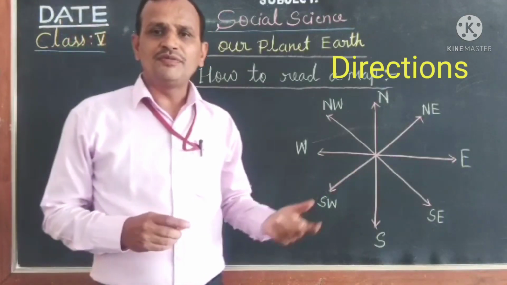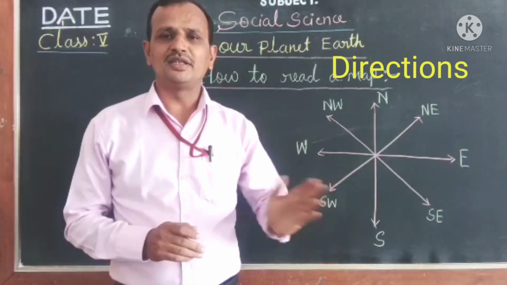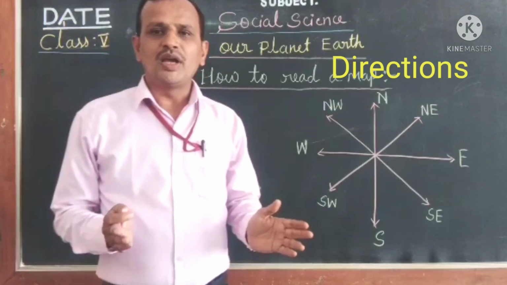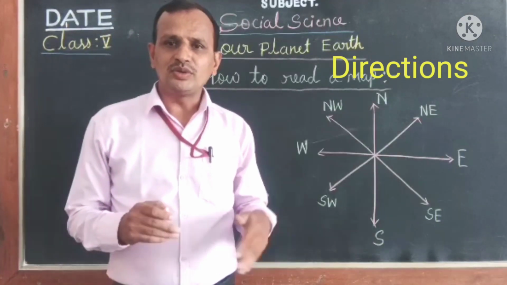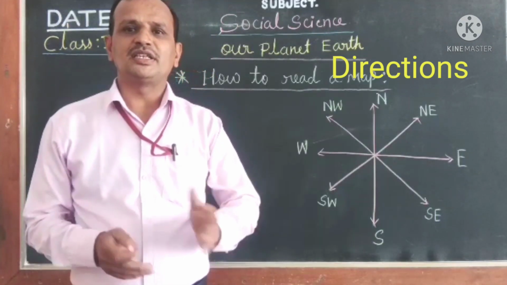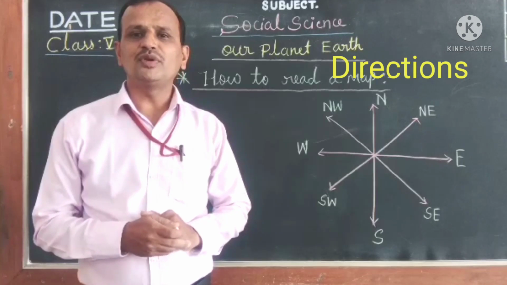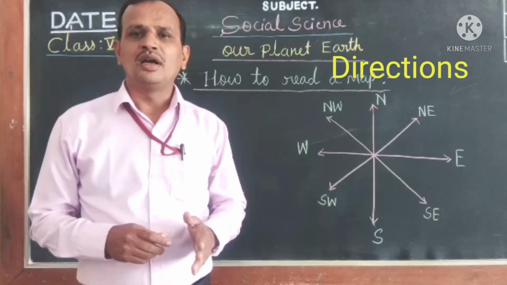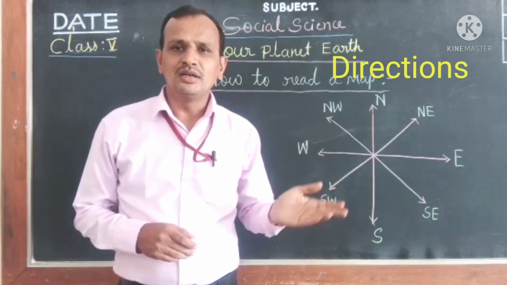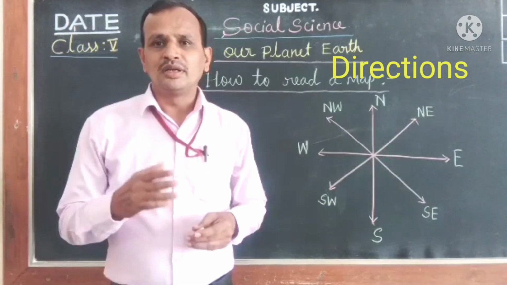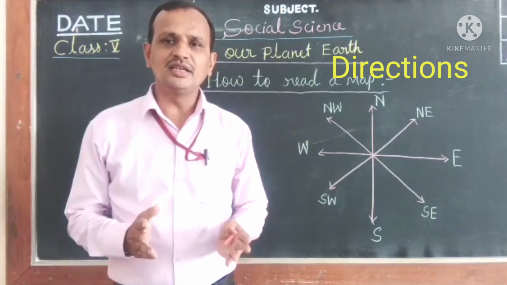And if we want to find the 4 directions without a map, there is a method, children. You have to stand in an open place early morning facing the sun, because the sun is rising in the east direction. So you will be facing the east direction, and the west is behind you, and your left hand points to the north, and your right hand points to the south. So in this way you can find the direction without a map.